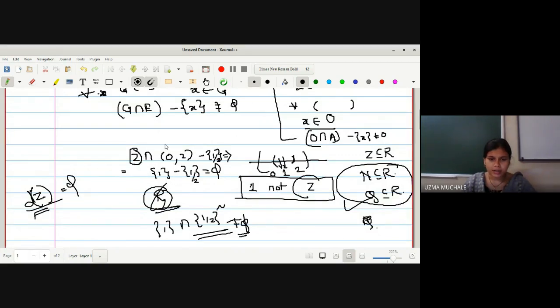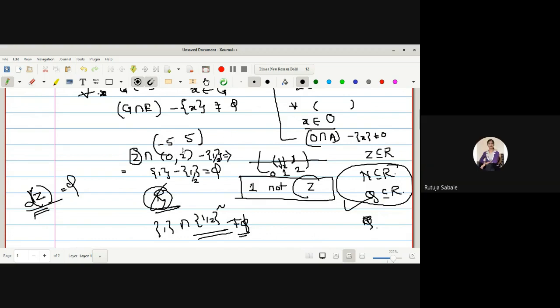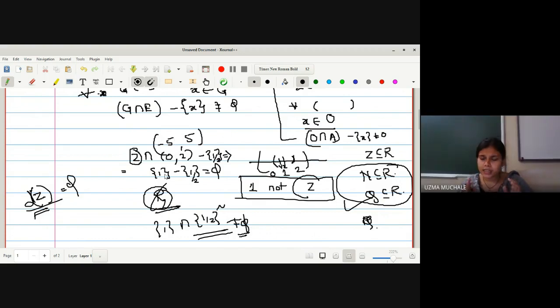You can select the interval from minus 5 to 5. At that time, we can have some integers in that interval, right? Integers can be there in this interval. Yes, ma'am. Okay, but still we have selected the smaller one.